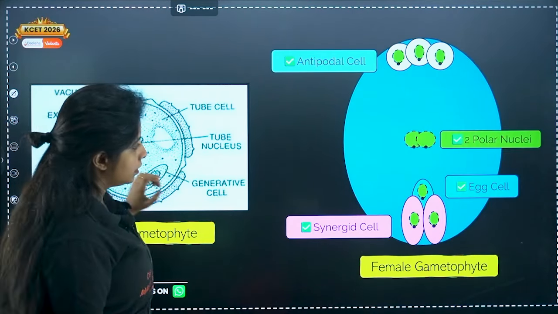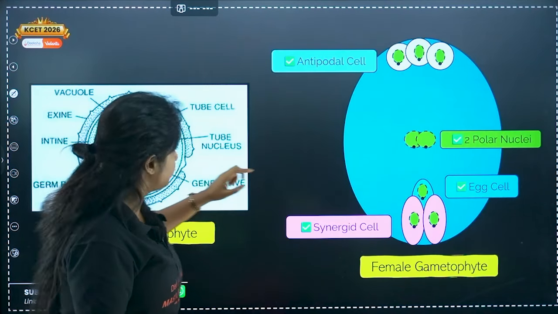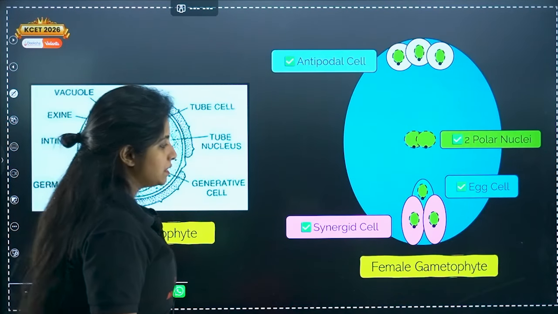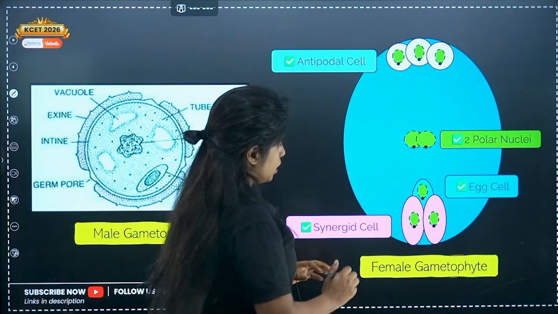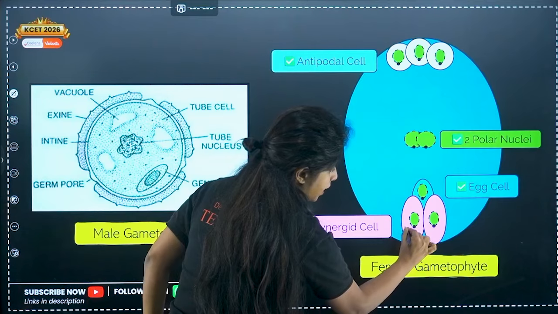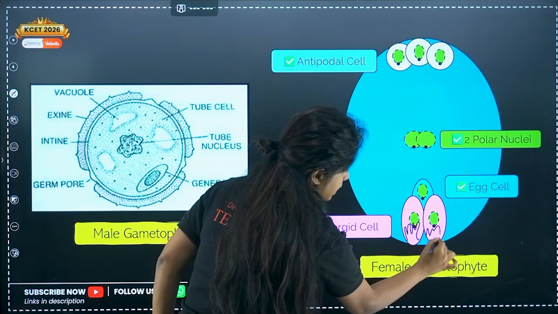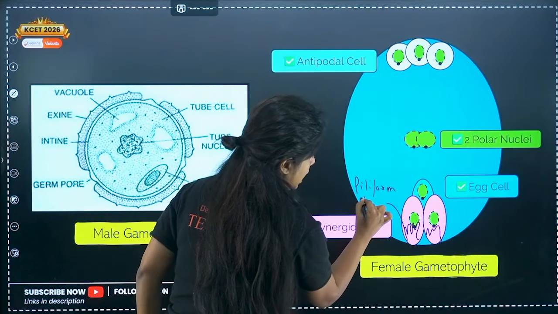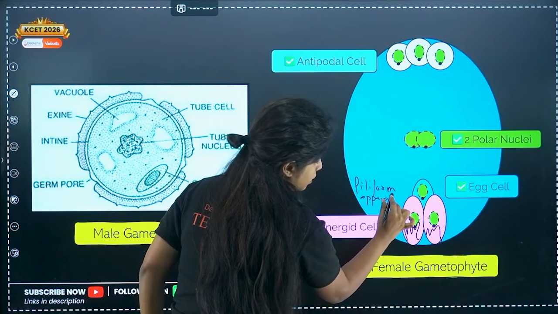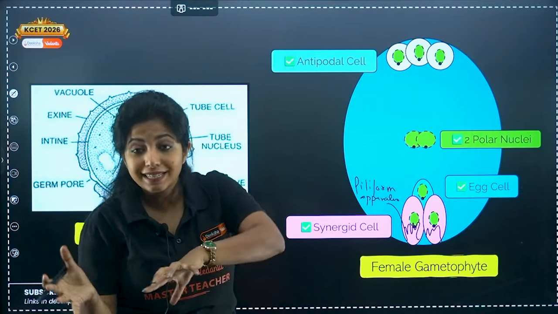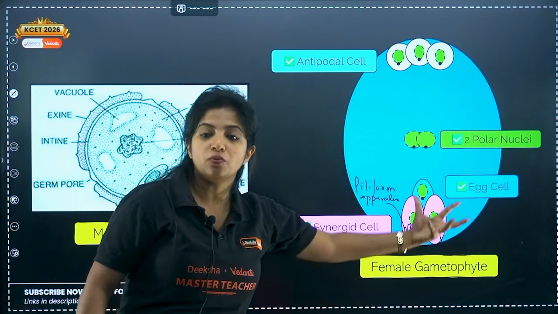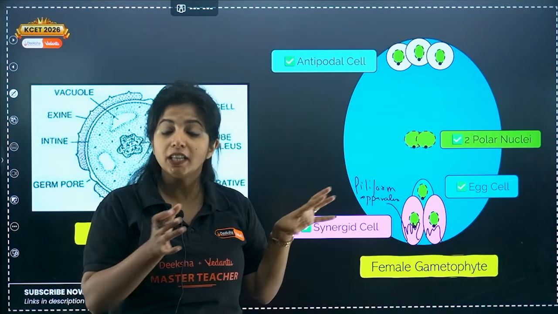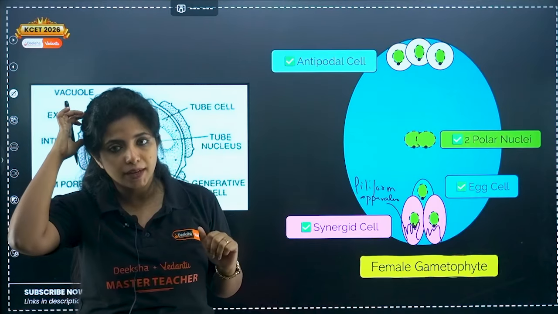Okay. So this is your egg cell, right? What exactly happens is that, my dear children, listen to me. The pollen tube comes over here and the synergids have something which is known as the filiform apparatus. The filiform apparatus is something that will guide the pollen tube into what? The embryo sac. It will guide the pollen tube inside the embryo sac.